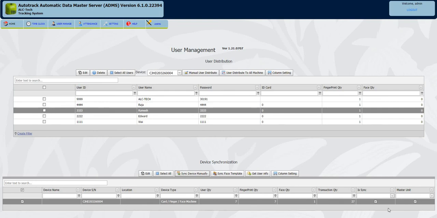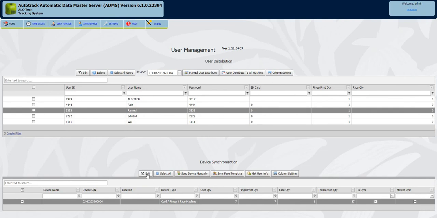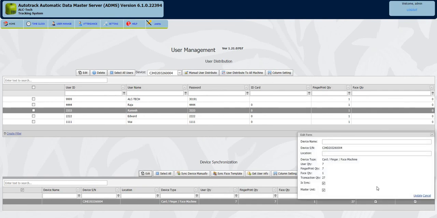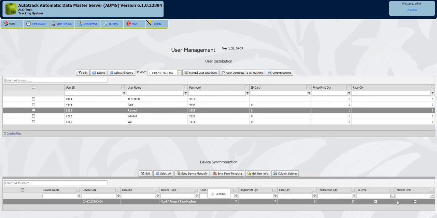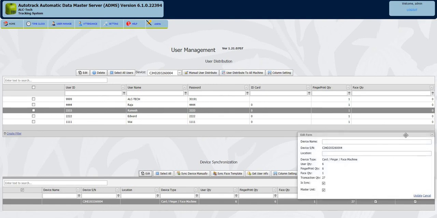That means in this case, does the machine sync or not? If it doesn't sync, I'm going to sync it. For example, I'm going to sync all. Okay, I'm going to edit. Let's see. If I untick this machine, it doesn't sync. In this case I have only one machine, so there is no chance to unsync. And this one is a master unit, so I cannot untick the unsync one. Okay, so I can change the name, floor.